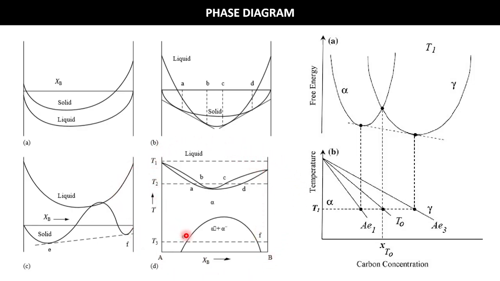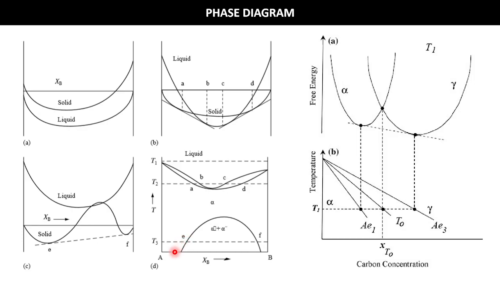where we will get a miscibility gap, right? What is happening here? We have liquid stable at a temperature, shown here. Then at T2 temperature we have liquid stable, solid stable, then solid plus liquid phase stable, then solid stable, then again solid plus liquid stable, and then solid stable, right? And as our temperature decreases,